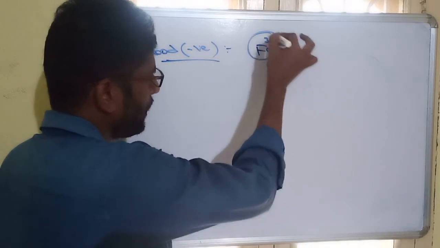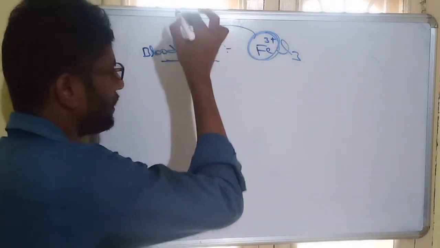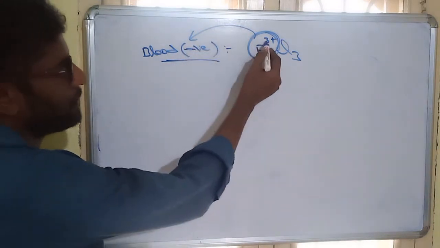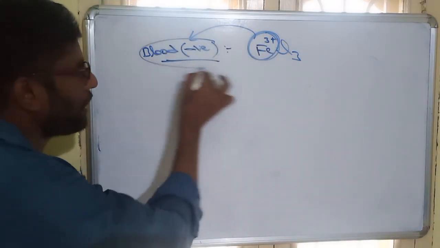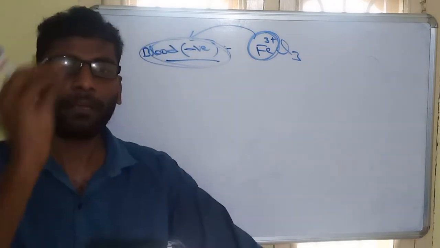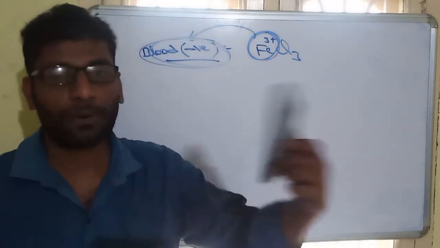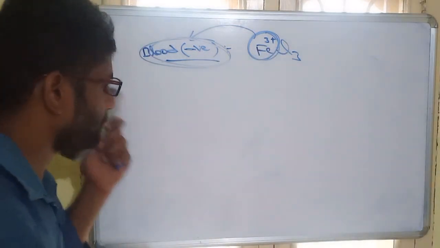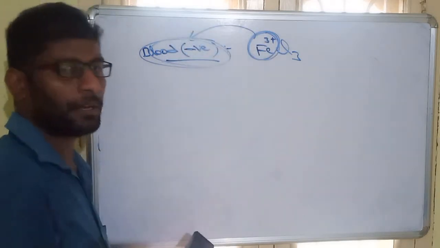So these ferric ions will neutralize the negative charge. The charge is negative and the positive ions will neutralize it. On neutralization, the blood undergoes coagulation. So by adding an opposite charge ion, we can neutralize or coagulate the colloid. For example, blood is coagulated by positive ions.